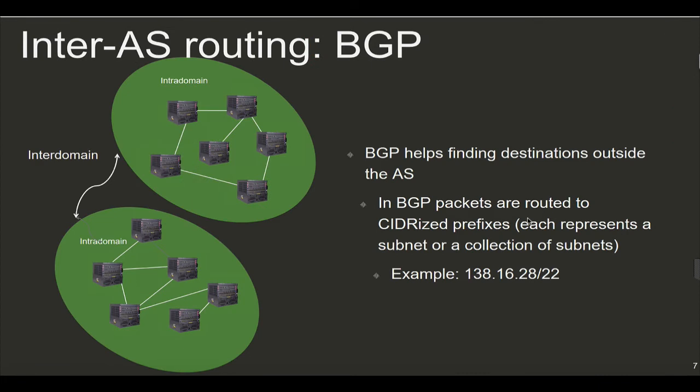Okay, so let's keep talking about BGP. What BGP helps you to do is to find destinations outside a particular autonomous system. And how it's going to do this is it's going to share routes, and the routes are going to have a different structure, as we'll see in a different video, than in distance vector or link state. But this is also going to teach you how to reach certain networks. So for example, a route might tell you how to reach all the 1024 hosts in this particular prefix. So basically, BGP lets your organization, your autonomous system, learn how to reach different prefixes on the network.